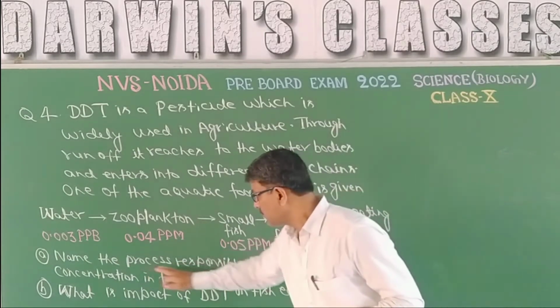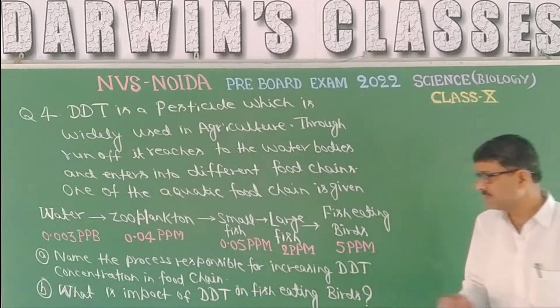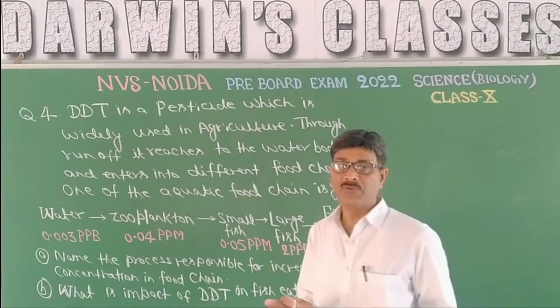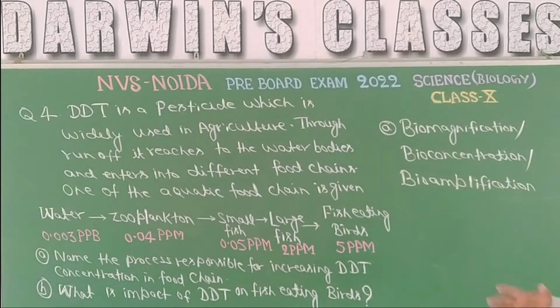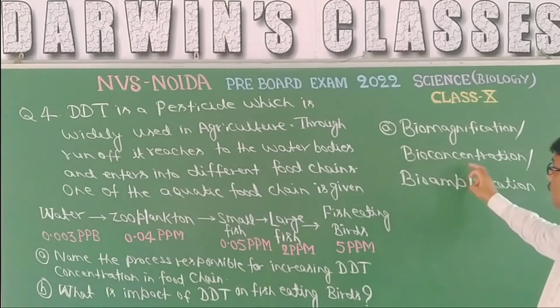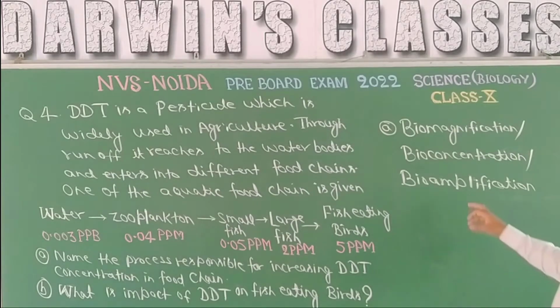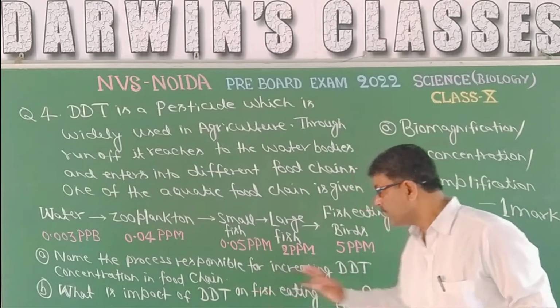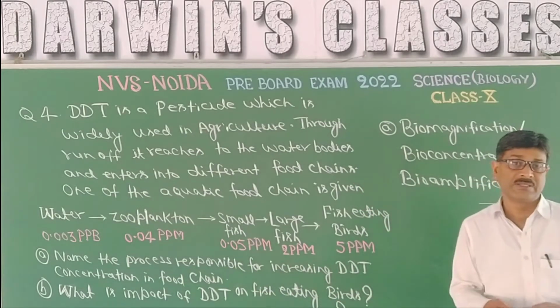Here the question is: name the process responsible for increasing DDT concentration in the food chain. So it is termed biomagnification. The amount of non-biodegradable substances is magnified in a food chain. Or bioconcentration, the concentration is increasing in a food chain. Or bioamplification. And the second part, part B: what is the impact of DDT on fish-eating birds?